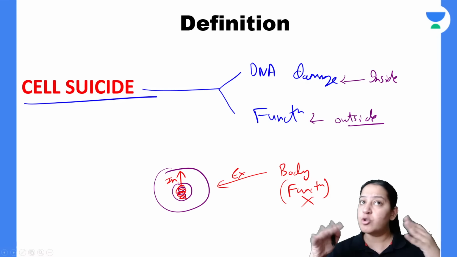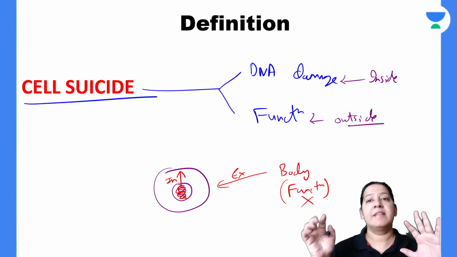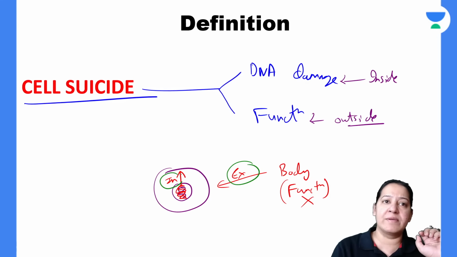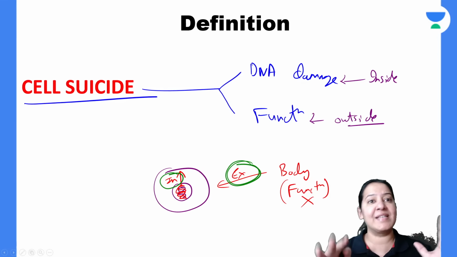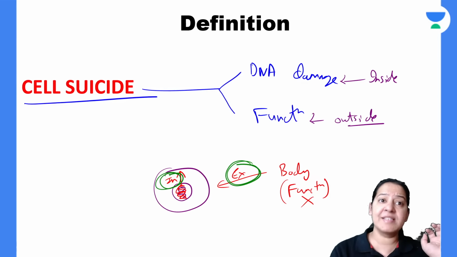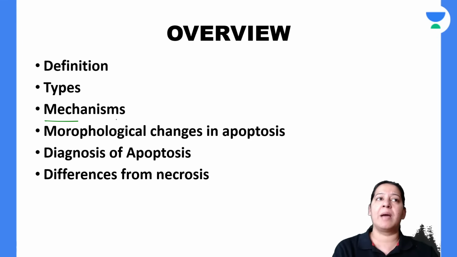So that's why there are two pathways in apoptosis. I am going to teach you in this lecture in detail: the extrinsic mechanism and the intrinsic mechanism. I will teach you both mechanisms. In the extrinsic mechanism, the cell will get a signal from outside. In the intrinsic mechanism, the cell will get a signal from inside. Those are the two types of apoptosis. I am going to teach you the mechanisms in detail.